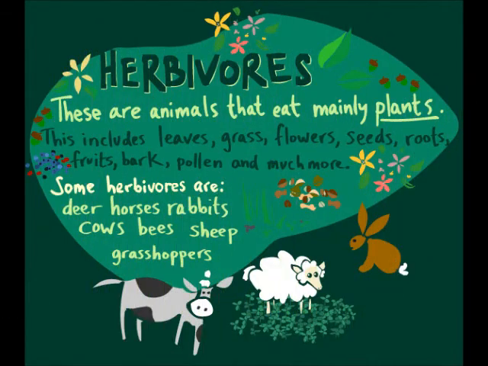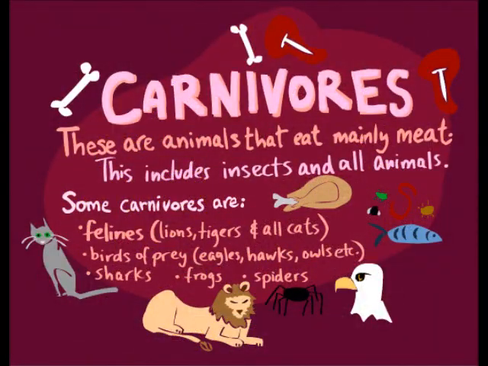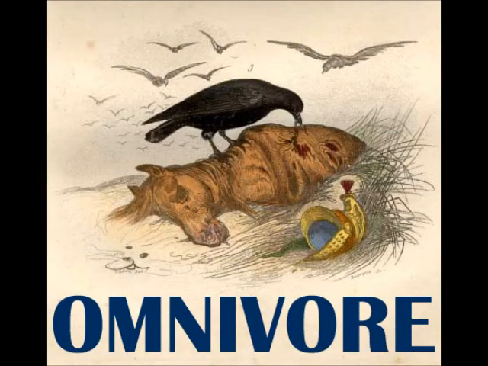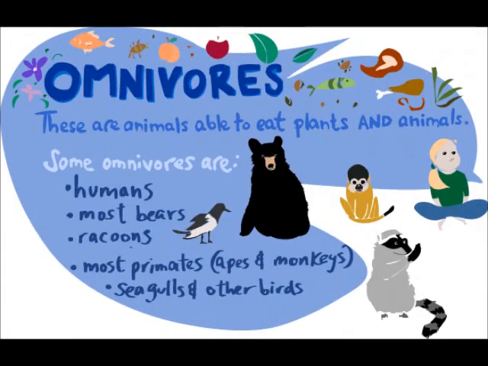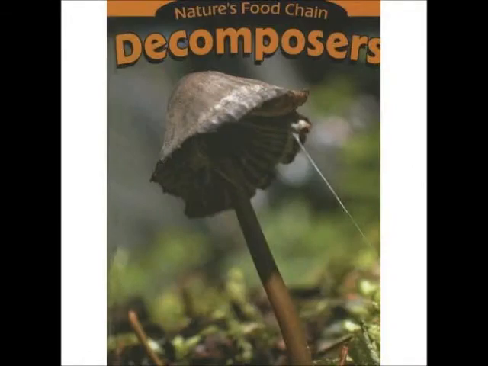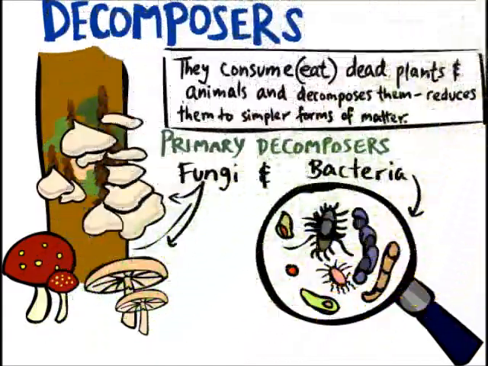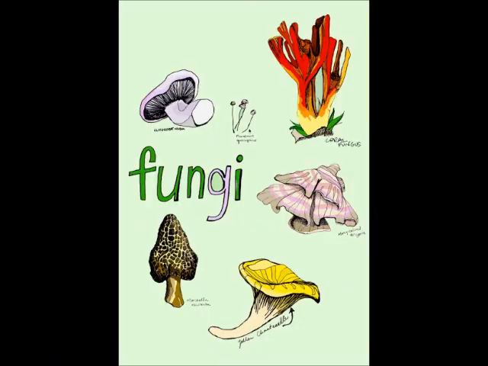A herbivore eats only plants, like a caterpillar. A carnivore only eats other animals, like a hawk. An omnivore eats both plants and animals. Humans are omnivores. Decomposers are last on the food chain and they break down dead plants and animals and return these nutrients into the soil. These include fungi like mushrooms and bacteria.